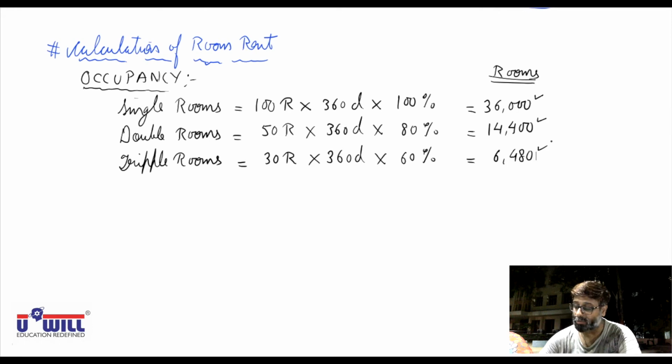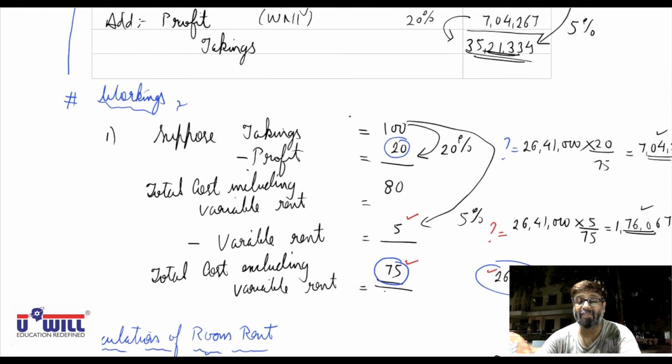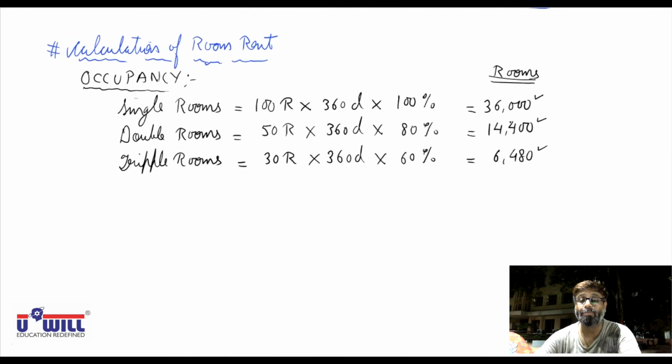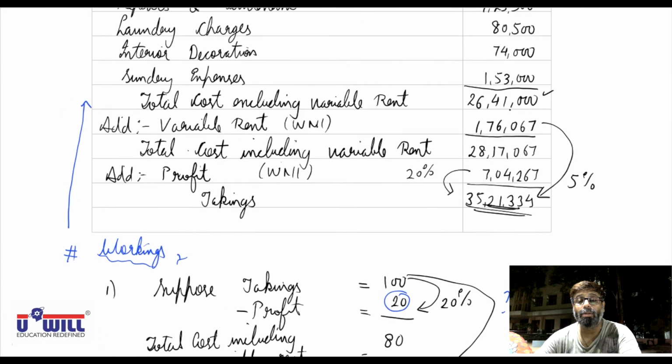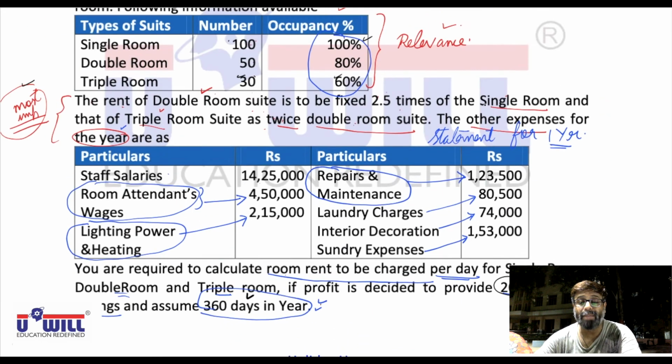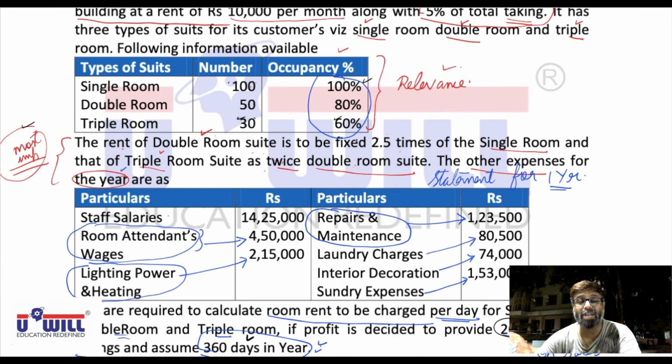What is the relevance of all this? Whatever money we have to recover, that is the money which we want to recover: 3521334. We have to recover it by selling these rooms, and we have to recover in such a manner that for a double room we charge 2.5 times of single room, and for a triple room we charge double of double room. This all we have to keep in mind.